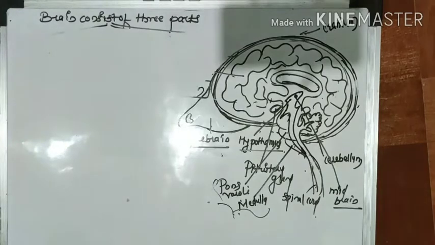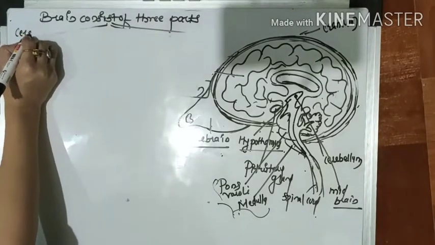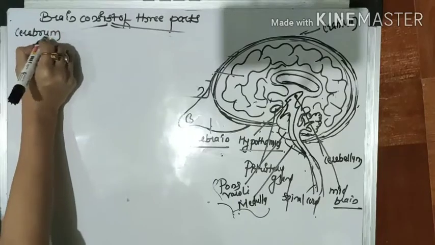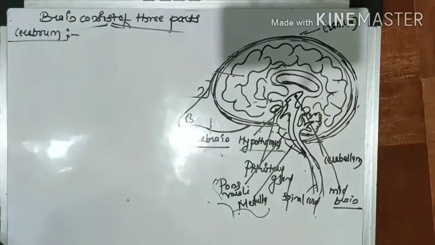So here, we'll continue with the cerebrum. All our thoughts, sensations, our actions and movements are controlled by the cerebrum.